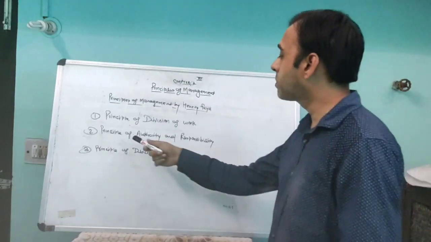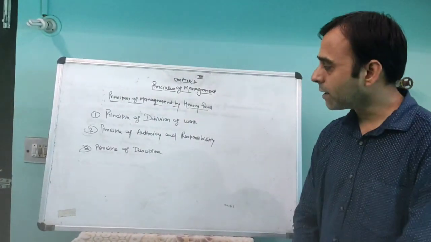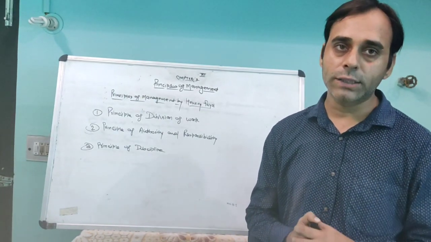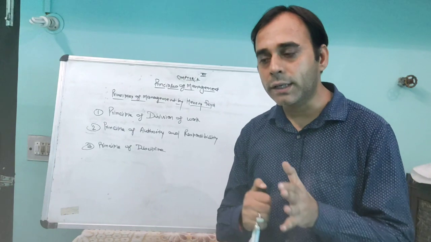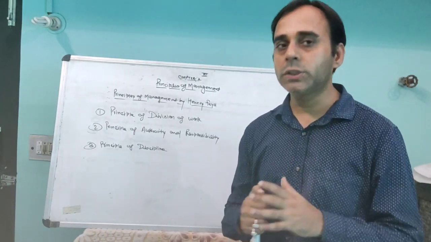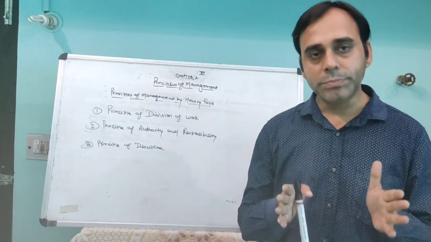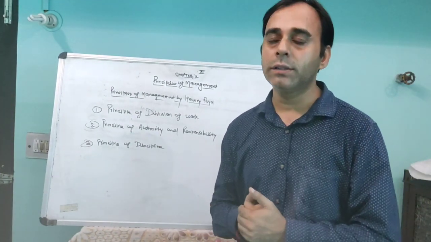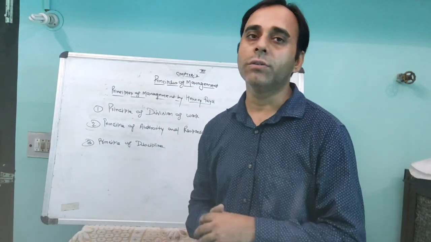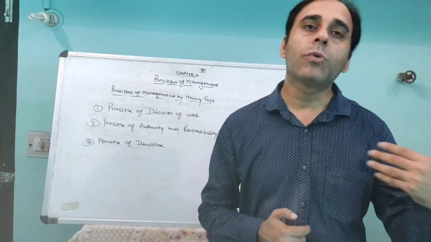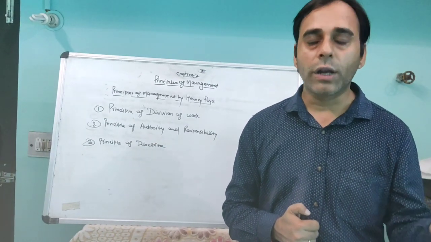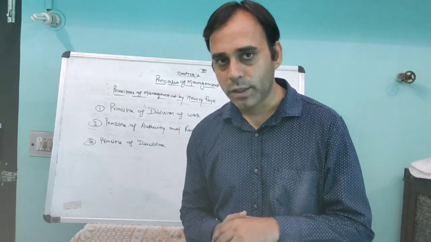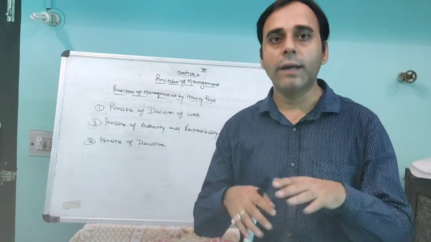The next one is called the principle of authority and responsibility. Authority means the power of taking a decision. That is called authority. And responsibility means the obligation of completing a task in a given time. In this principle, Fayol said that there must be a balance between authority and responsibility. If you are giving excess authority to some person, then it will bring a negative result for the organization. If you give excess responsibility and do not give authority to the person, he will not be able to complete his task on time. So there must be a balance between authority and responsibility.